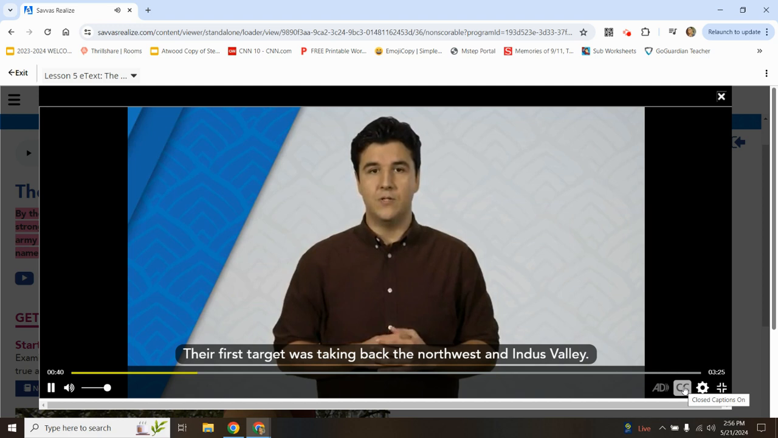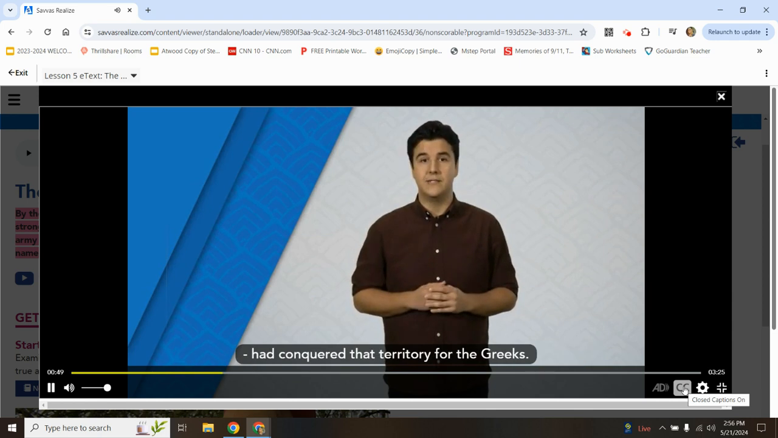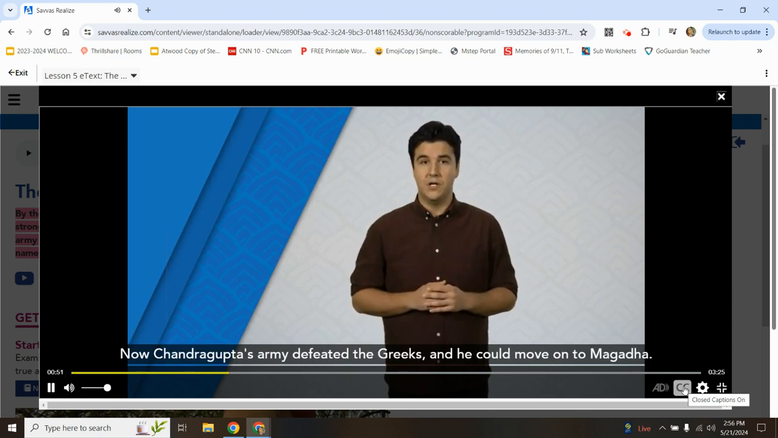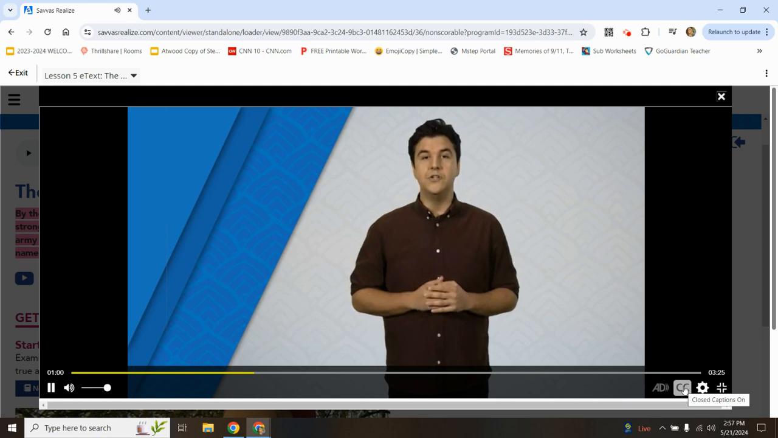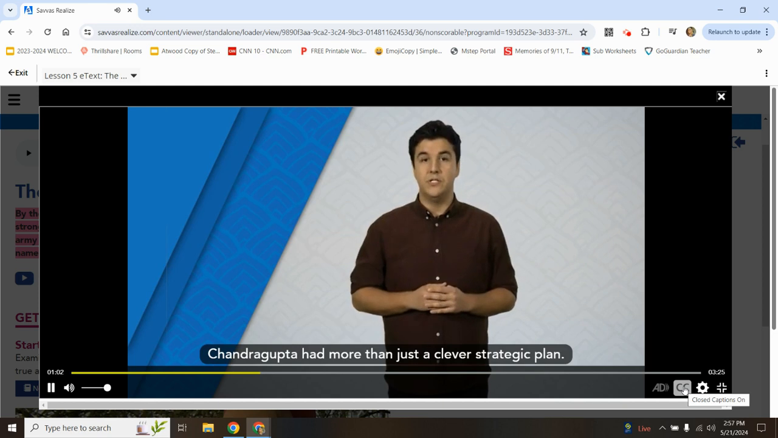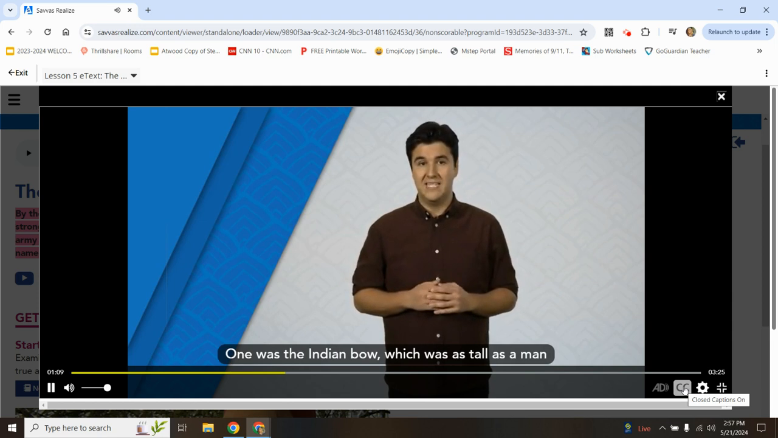Their first target was taking back the northwest and Indus Valley. Only a few years earlier, another young hero, Alexander the Great, had conquered the territory for the Greeks. Now Chandragupta's army defeated the Greeks and he could move on to Magadha. After that victory, he gradually went after the other kingdoms. Chandragupta had more than just a clever strategic plan. He also had strong and effective weapons. One was the Indian bow, which was as tall as a man and could send an arrow to pierce an enemy's shield.